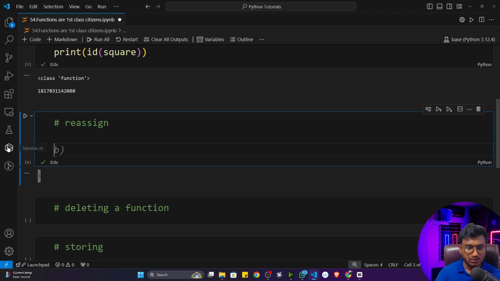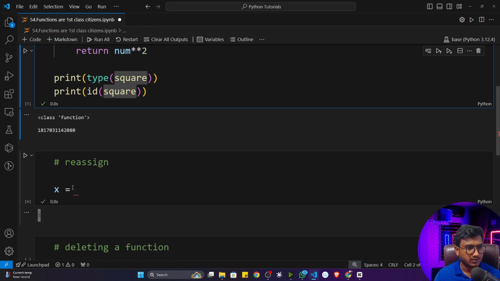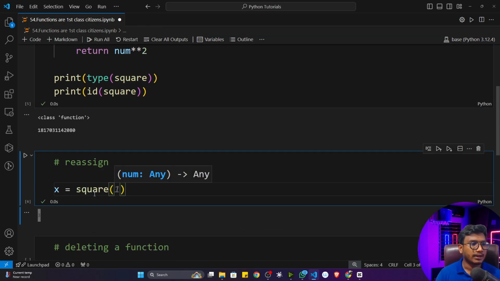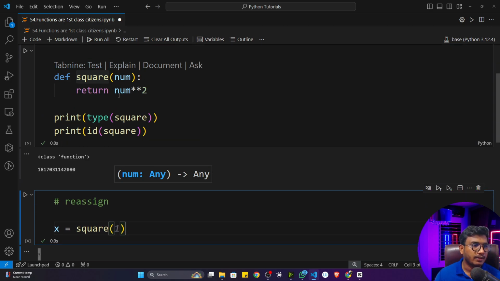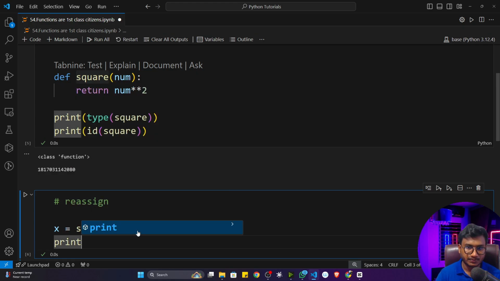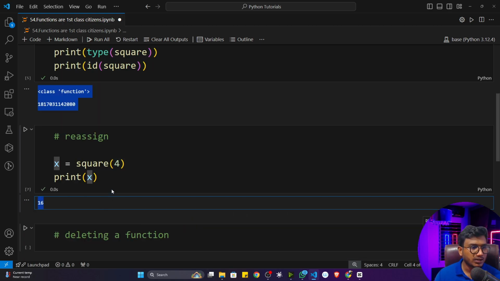Let me show you. I'll take a variable called x and call this function, square. If I give any input here, it will return the square of that number. Let's say I give 4. Now if I print this x, it will return 16.